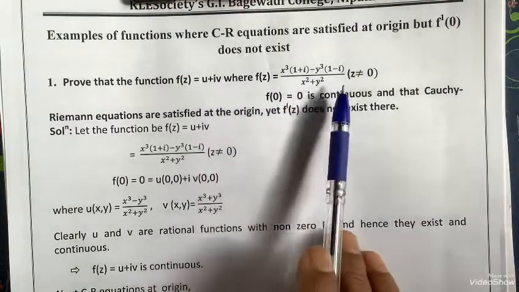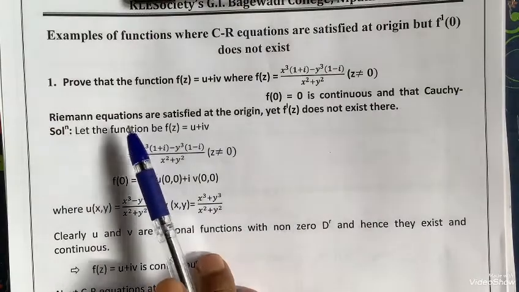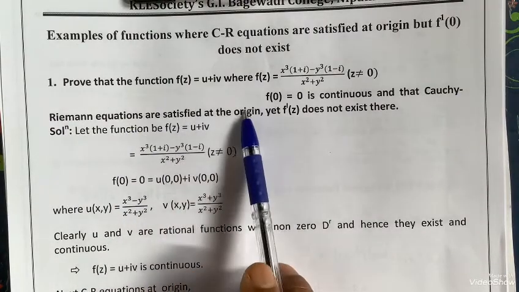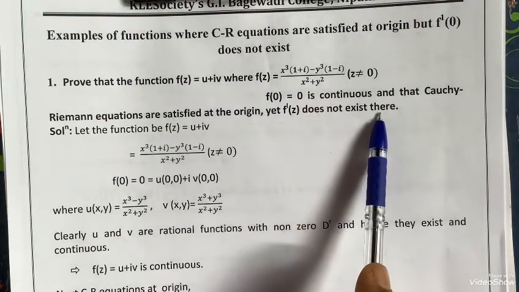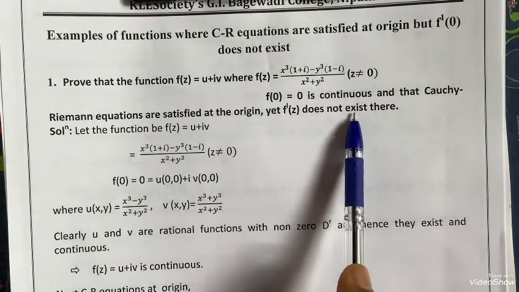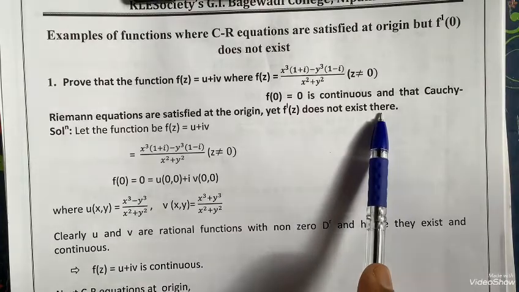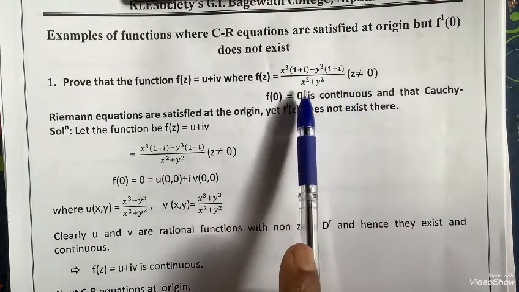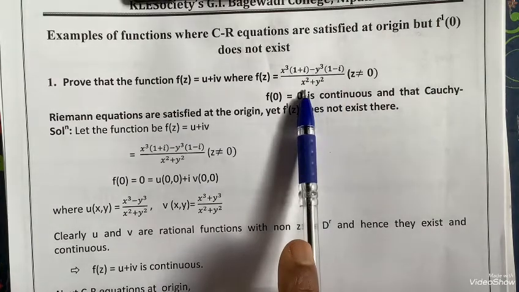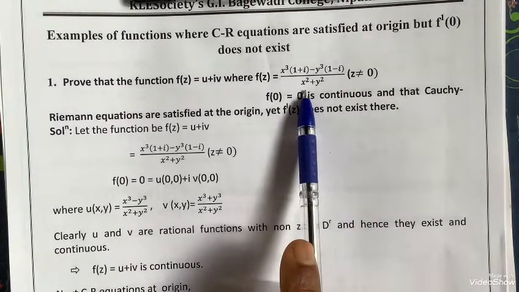This function you have to prove is continuous and CR equations are satisfied at the origin, but even then f dash z doesn't exist at the origin. So at the particular point (0, 0) CR equations are satisfied, you have to prove it, but even then f dash z at 0 doesn't exist.